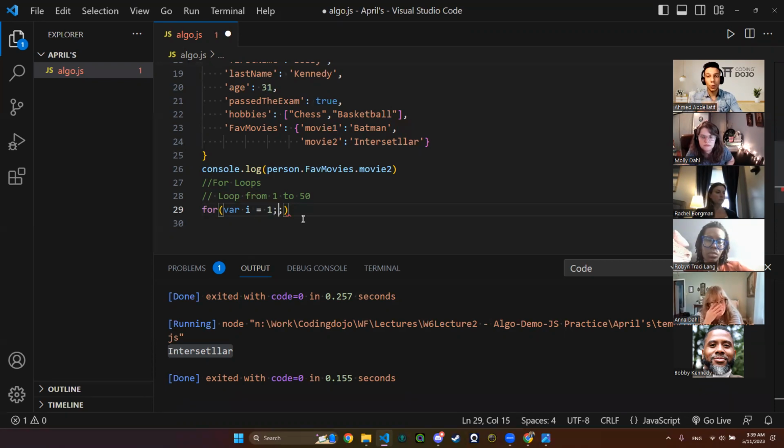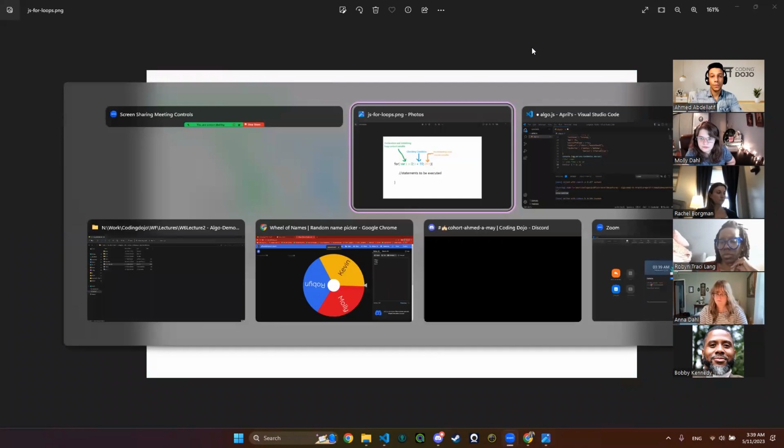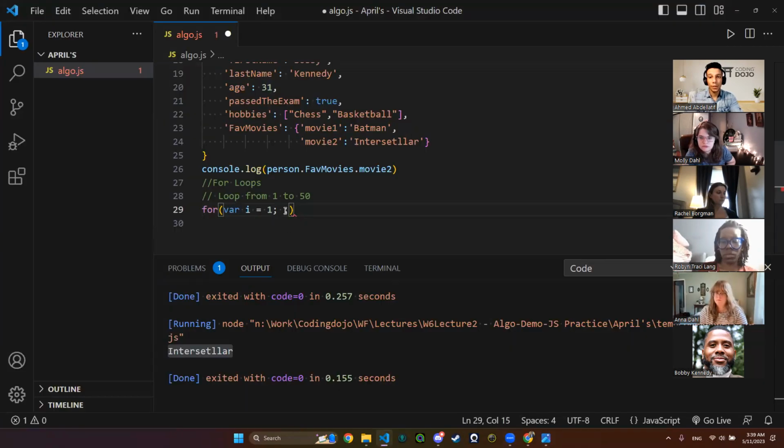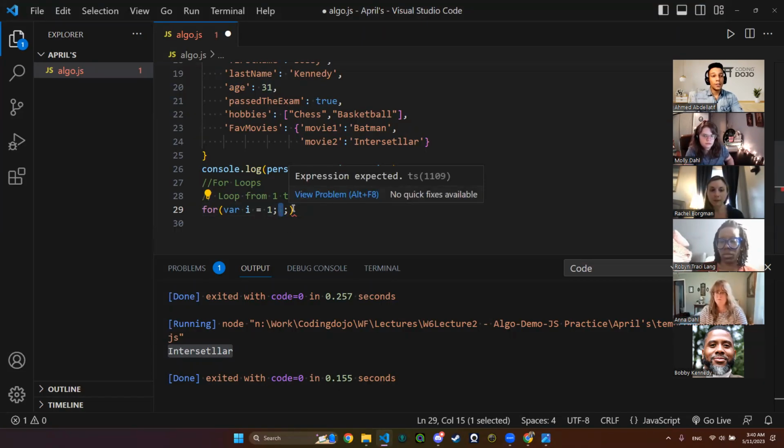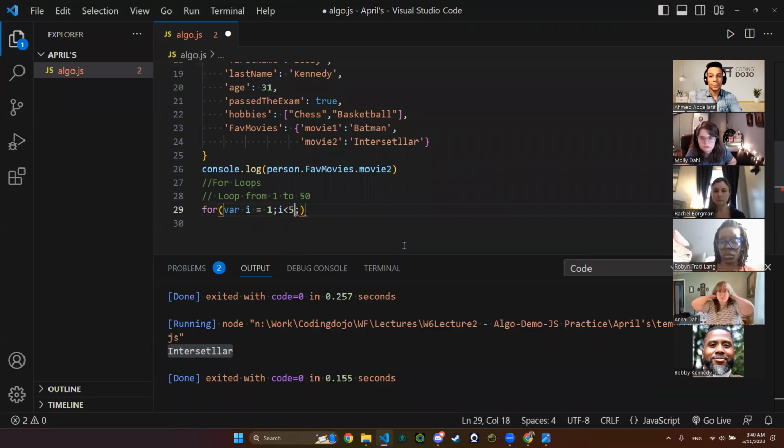So here is what? My condition. As you see right here, the second parameter is the checking condition. What will be my condition here? i less than 50, right? I saw you, Ina, from the chat.